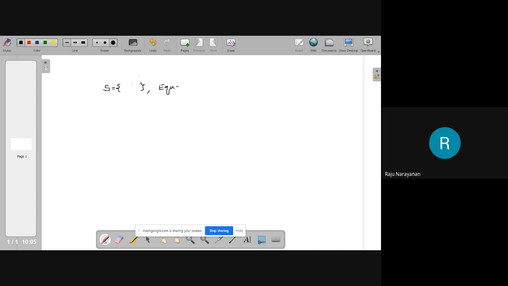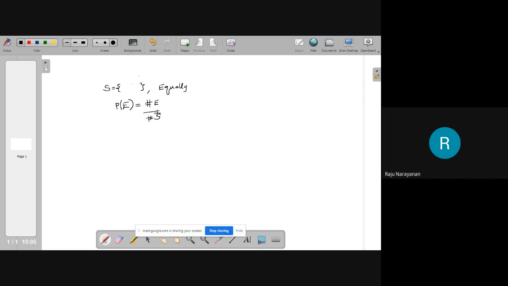Equally likely means what? All the points have the same probability of turning up. Then if E is the event of our interest, then probability of E is the number of points favorable for the event E divided by the total number of points in the sample space.